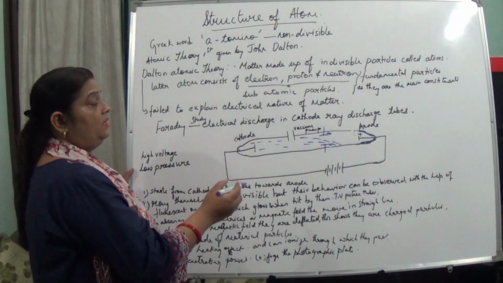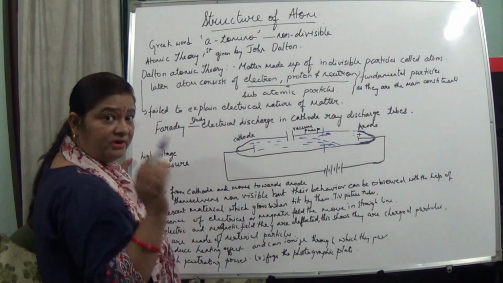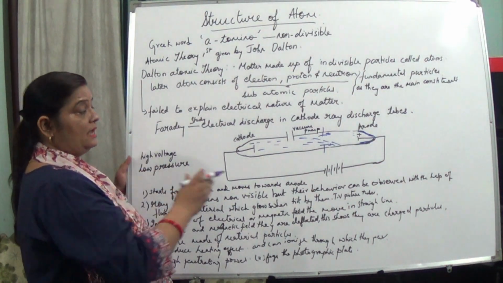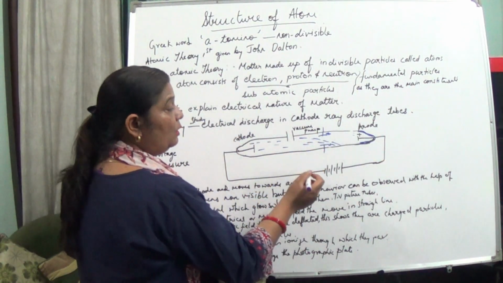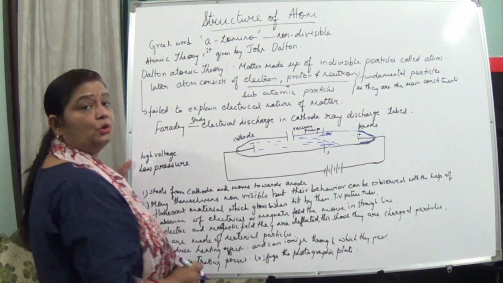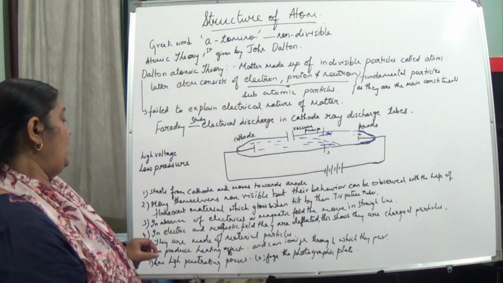This proves that these rays are negatively charged, and from here the name electrons came. This happens with the magnetic field also. With north and south poles, we can see deflection when the magnetic field is present.